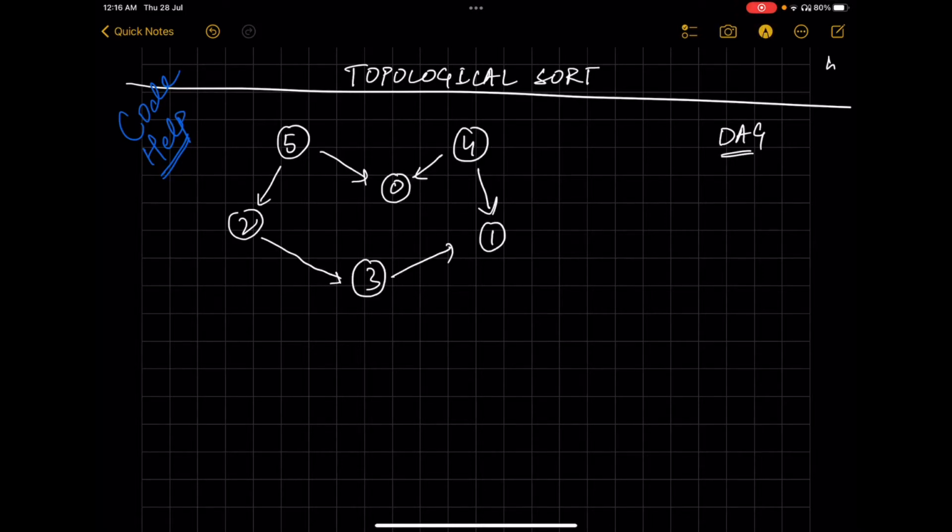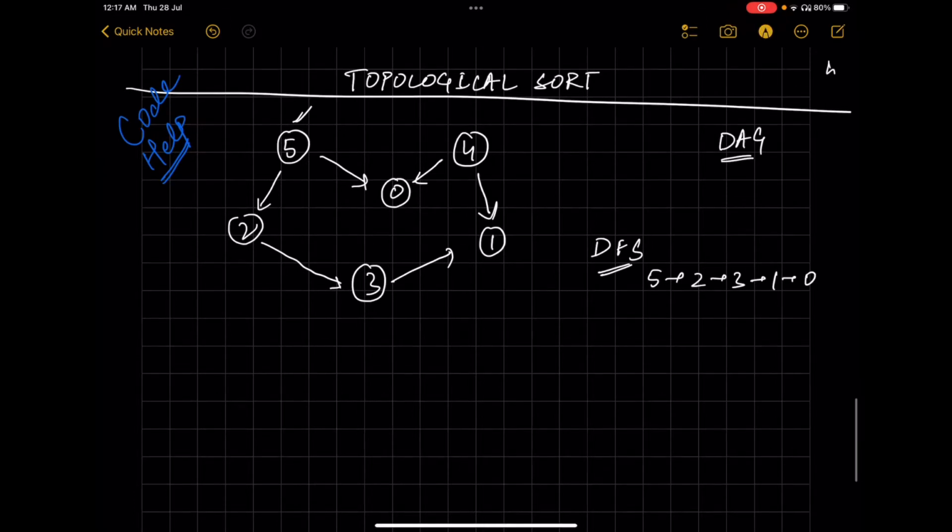Basically, if we do a depth first search traversal on this graph, we will visit the graph as such. Like, if we start with vertex 5, it will go from vertex 5 to 2 to 3, and then it will go to 1, and then we'll visit the vertex 0, and then the vertex 4 will be visited.